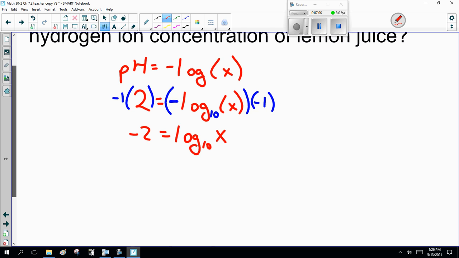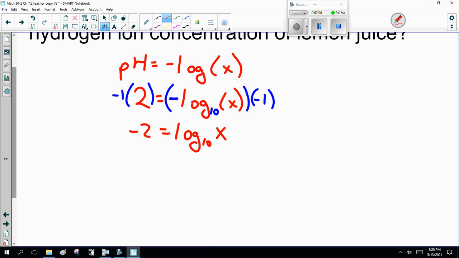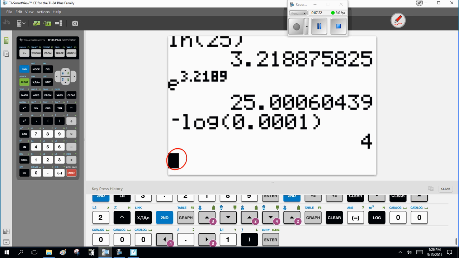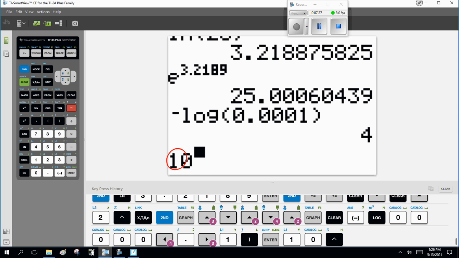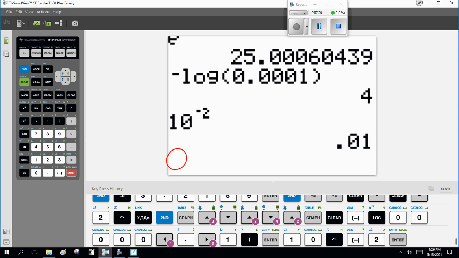Now for this, once you get the minus with the 2, and it's just log of something, you're all set because you turn it into an exponent. x equals 10 to the minus 2. And 10 to the power of negative 2 is 0.01.